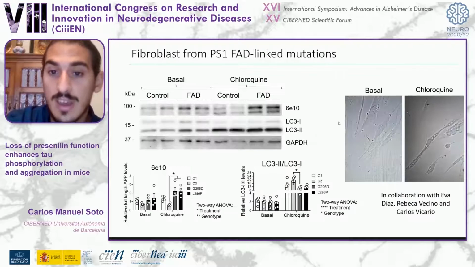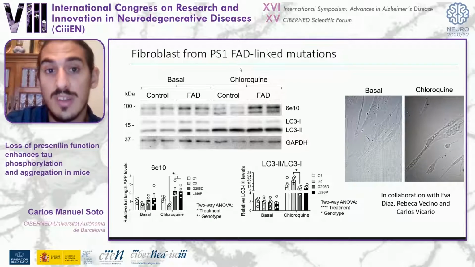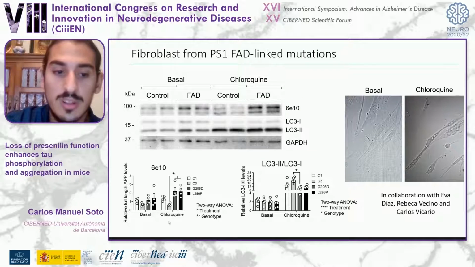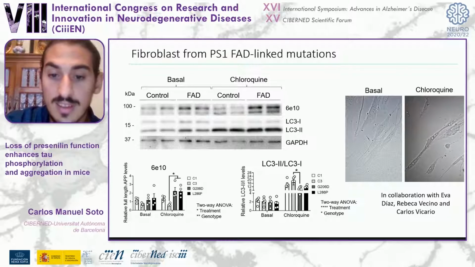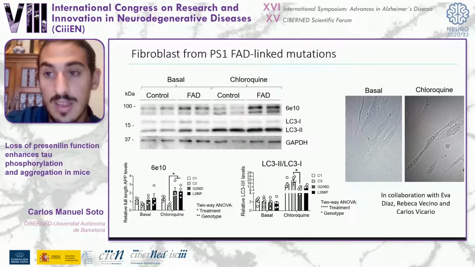And finally, to see if we can get the same result using the presenilin 1 familial Alzheimer's disease linked mutation, in collaboration with Dr. Carlos Vicario's group, we have used fibroblasts from patients with the presenilin 1 familial Alzheimer's disease linked mutation. We have seen that the fibroblasts of these patients, when we block autophagy with chloroquine, don't respond at the same level as the control fibroblasts do, and also accumulate APP.